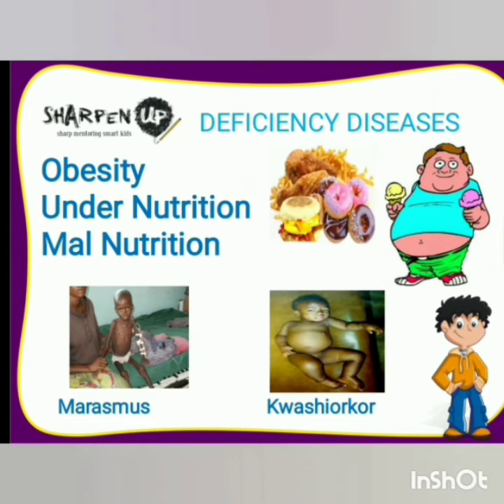After this we have kwashiorkor. It is caused by the deficiency of protein. It is common among children between the ages of 1 and 5 years. Such children show stunted growth, have thin limbs, scaly and dry skin, reddish hair and a protruding belly.